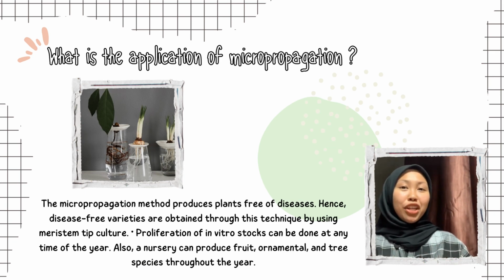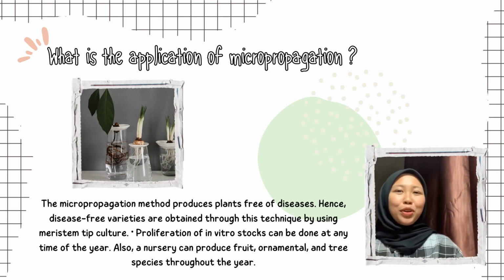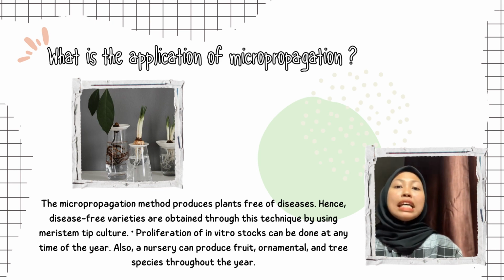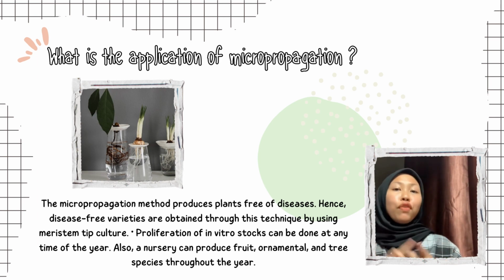What is the application of micropropagation? Micropropagation is a method to produce plants free of disease. Hence, disease-free varieties are obtained through these techniques by using meristem tip culture. So, proliferation of in vitro stocks can be done at any time of the year. Other than that, a nursery can produce fruits, ornamental, and tree species throughout the year.